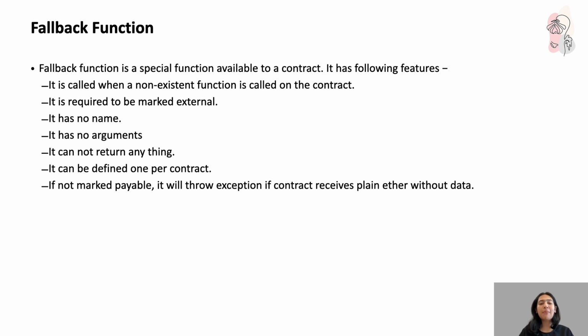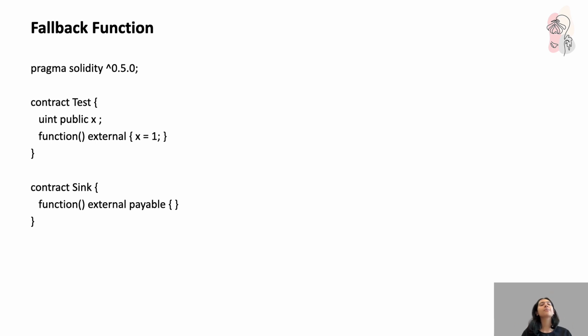It is required to be marked external. It has no name, it has no arguments, it cannot return anything. It can be defined only once per contract. If not marked payable, it will throw an exception if the contract receives plain ether without data. I hope this is clear to all of you out there.